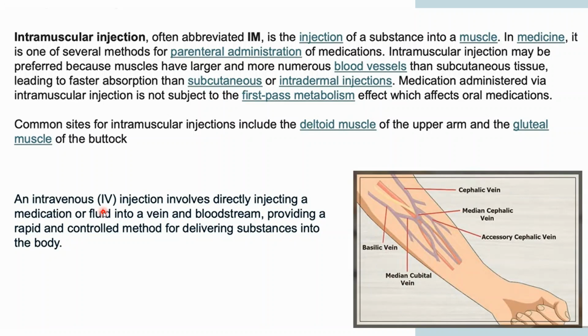And when you are talking about IV, that is intravenous injection, it involves directly injecting a medication or fluid into your vein and bloodstream, providing a rapid and controlled method for delivering substances into the body. So these injections are very powerful, very rapid, and they actually bypass first-pass metabolism, and the bioavailability of these is much higher than oral medication. Okay, that is why they are very effective.